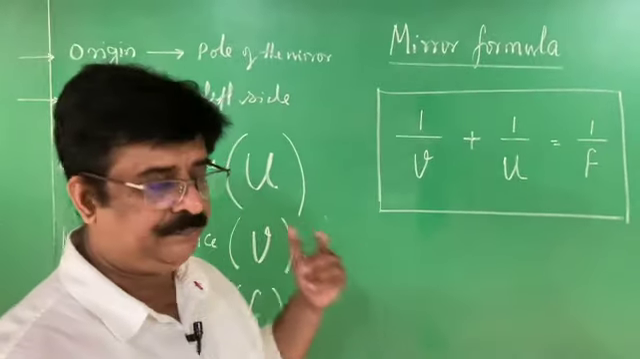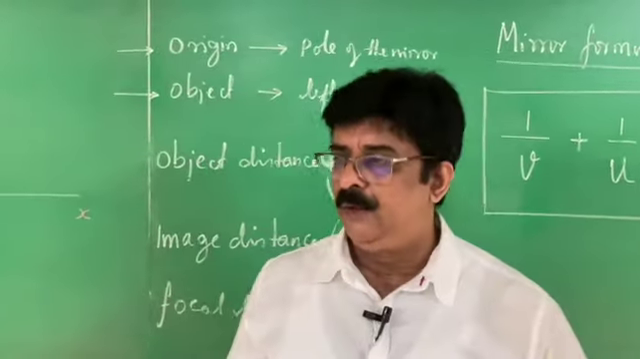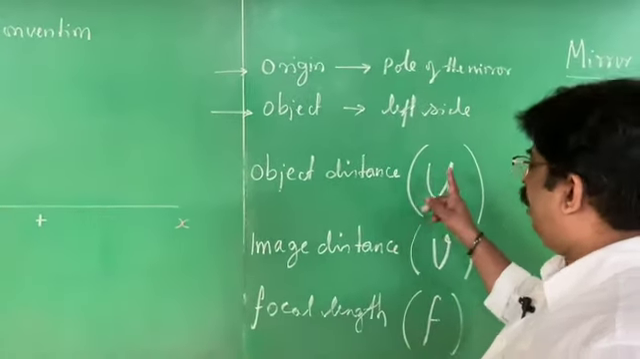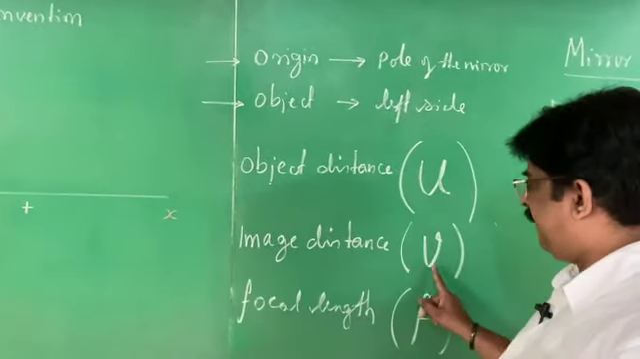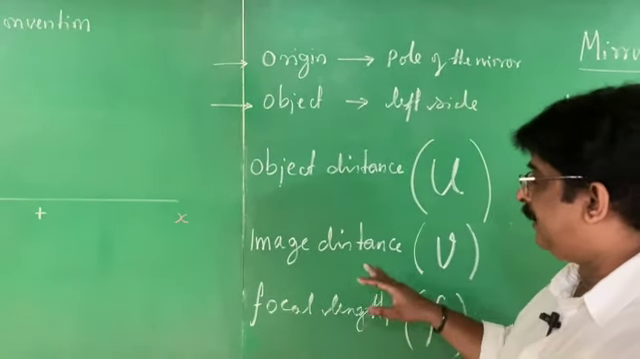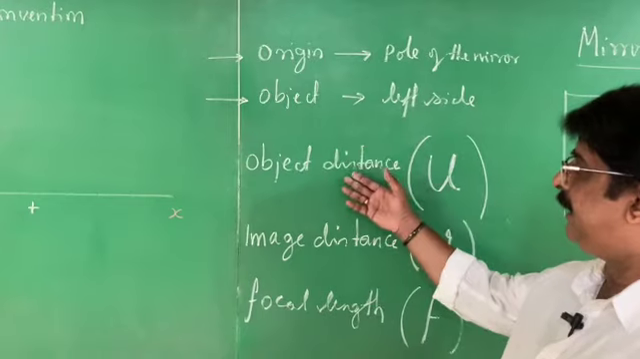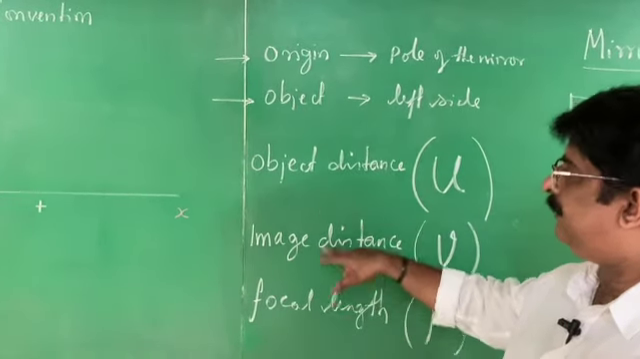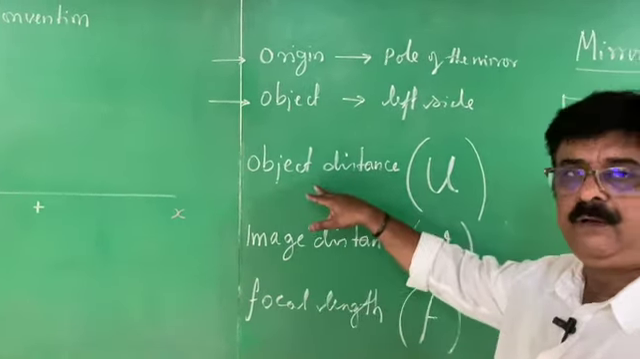Right? And using this mirror formula, we are going to find many things. Suppose they give the object distance and image distance, we can find the focal length of the mirror. Or if they give the focal length and the object distance, we can find where the image is going to form. Or when we are given the focal length and image distance, we can even find the object distance. Among the three, two things they are going to give, and the third one we can calculate.